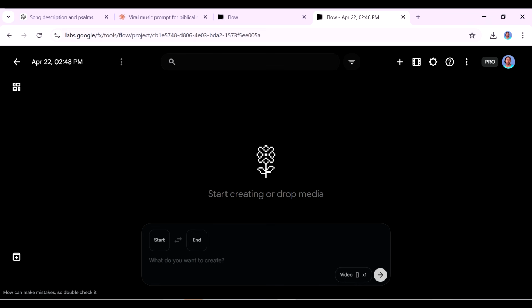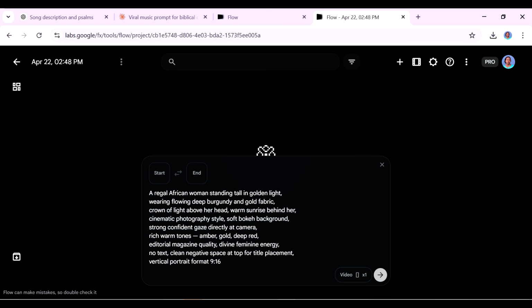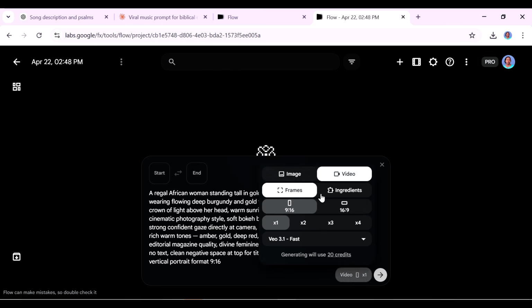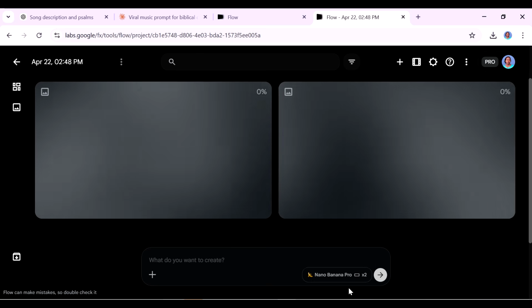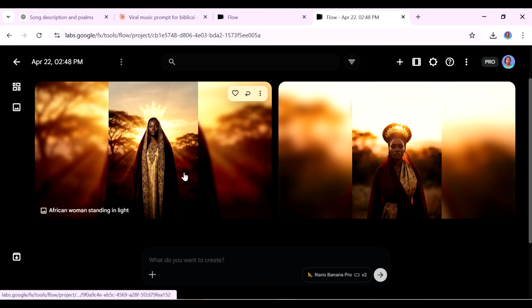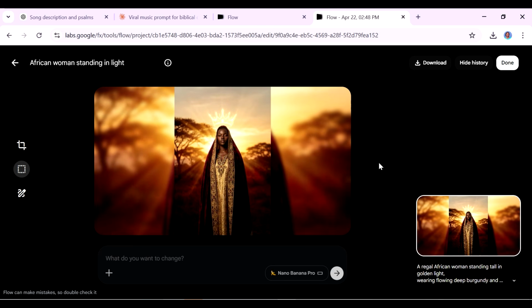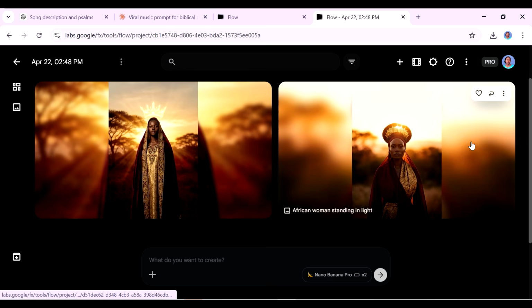Just create a new project, and then you can paste in your prompt, ensure you're in images, and then go with 16:9 if you want to put it on YouTube. I want it to create 2 images, and I'm going to be using Google Nano Banana Pro. Click on create. And these are the 2 images that it got me. I decided to use these particular images inside of the video.